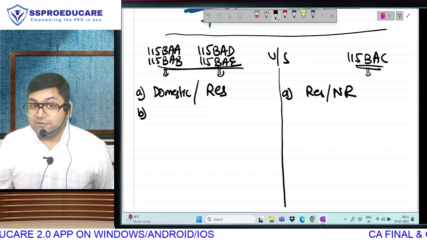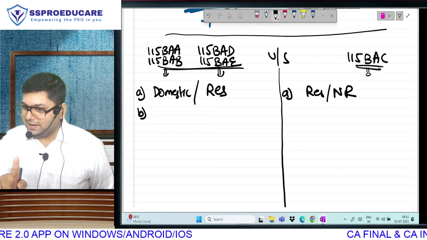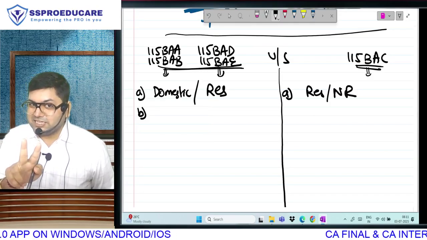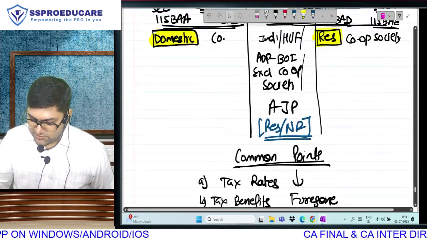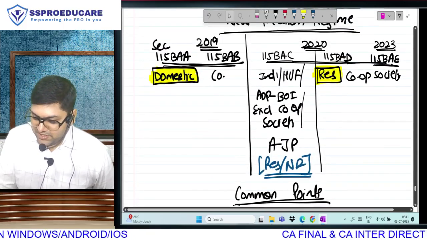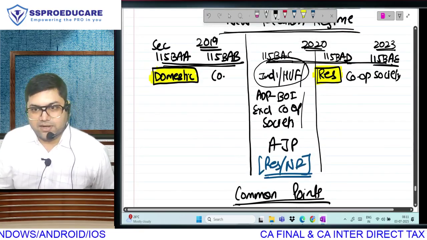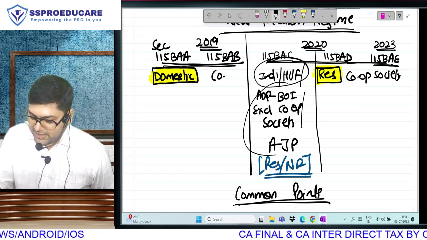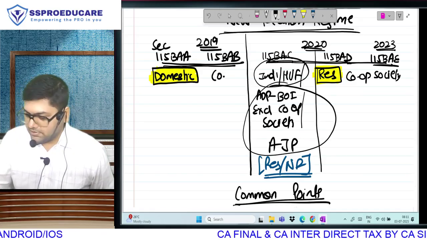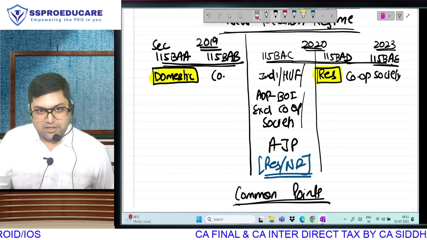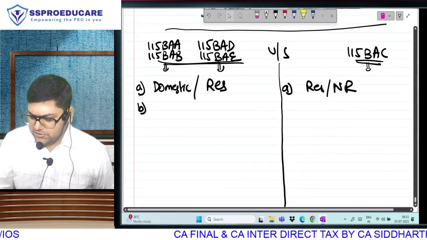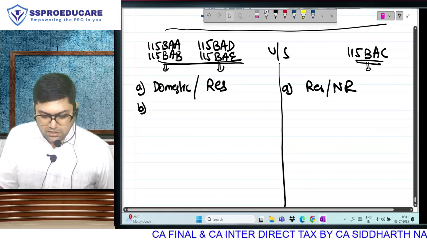In the 2023 budget, BAE was added. In this section 115BAC, the first time they had put only individual, HUF, but in the 2023 budget they added all of them. And in the 2023 budget one very big change took place. Very big.